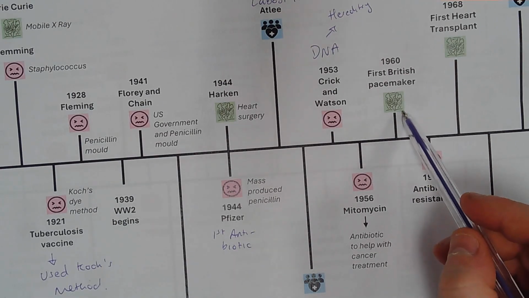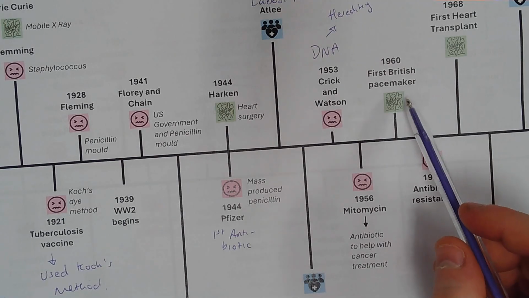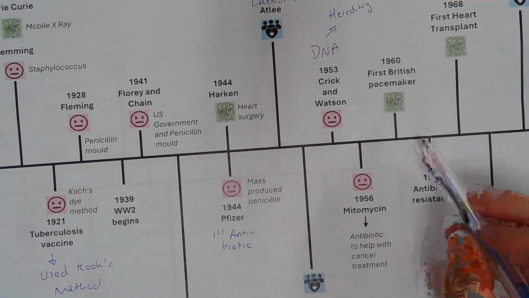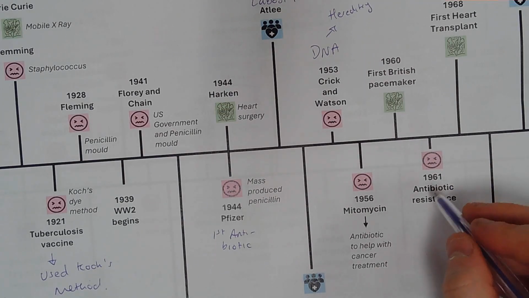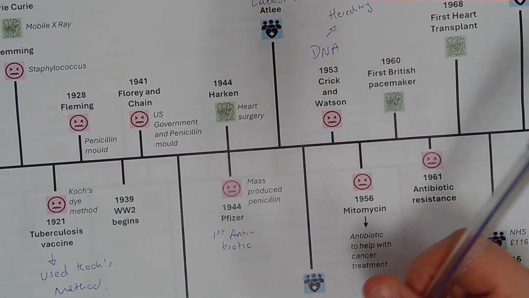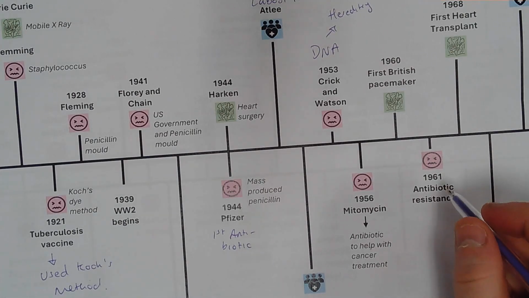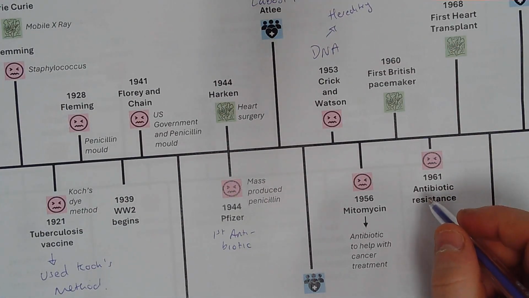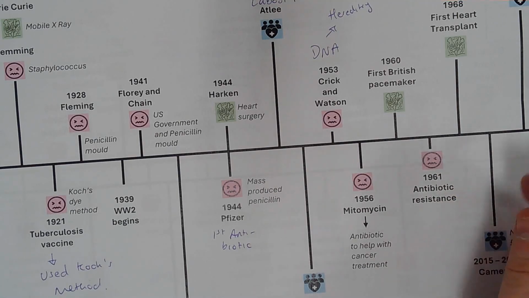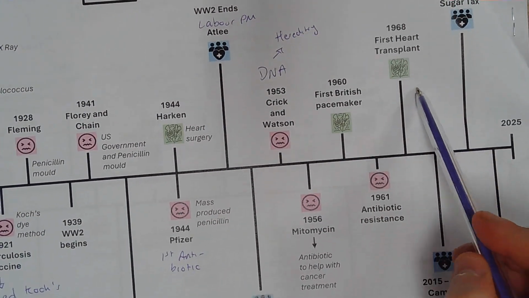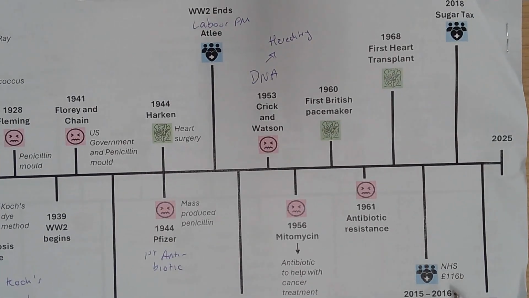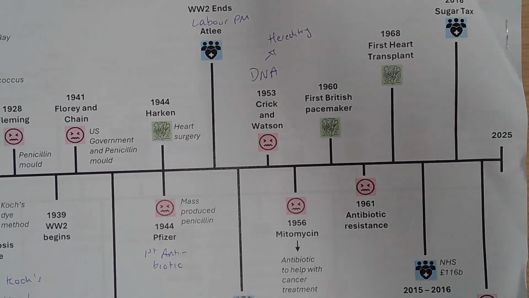We've got surgery still getting better with the first British pacemaker introduced. But a negative for disease then is we have antibiotic resistance beginning to come into play. The fact that antibiotics seemingly didn't start to work or stopped working very well. We also had the first heart transplant in 1968, and if we fast forward a little bit to 2015, 2016,